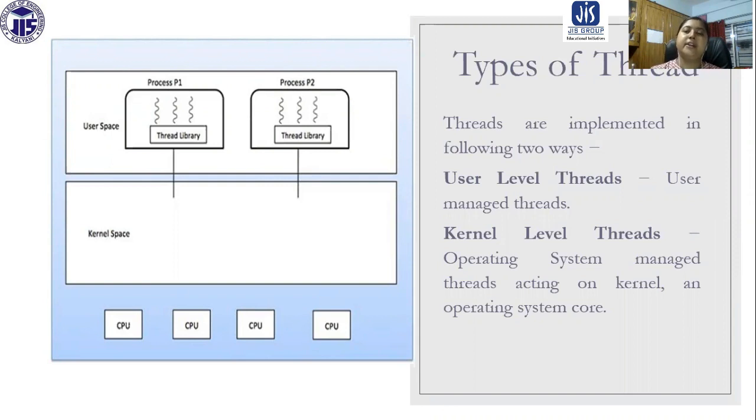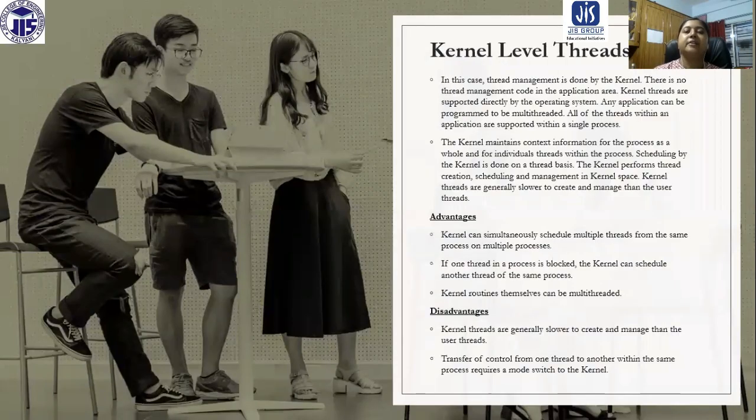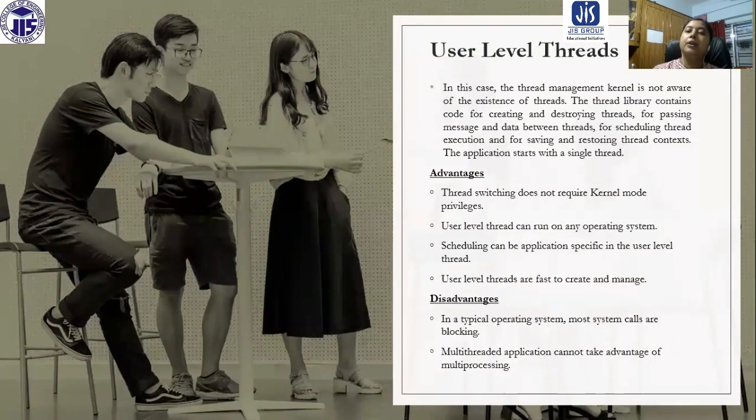Kernel level threads are created by the system, so the operating system can manage them. A kernel level thread is heavier than a user level thread, but because the operating system is not aware of user level threads, some operations cannot be performed by them, whereas kernel level threads can perform all of these. Extra things like state maintenance are also needed for kernel level threads, which is not required for user level threads.